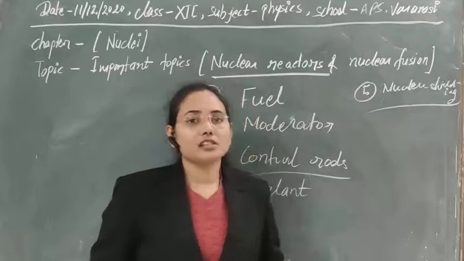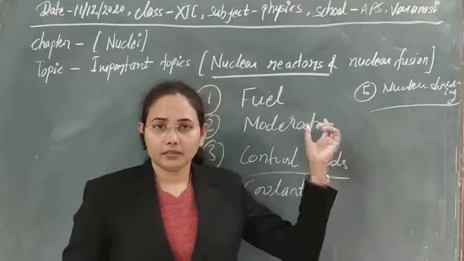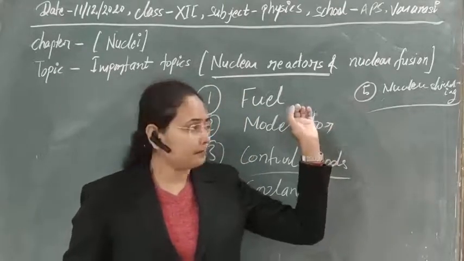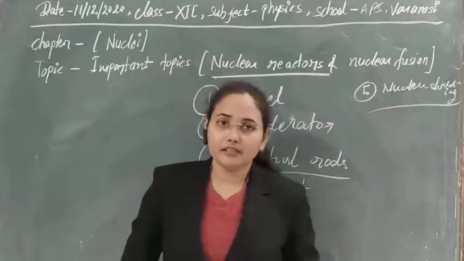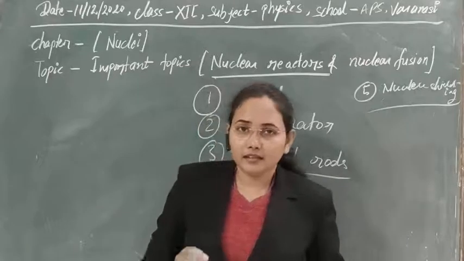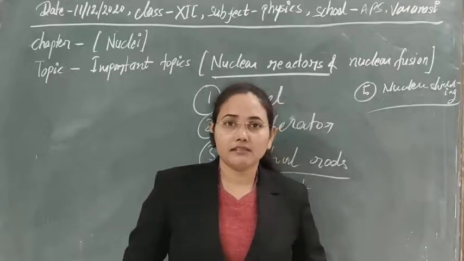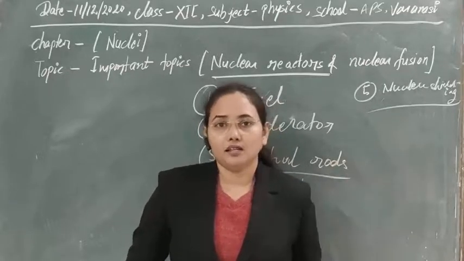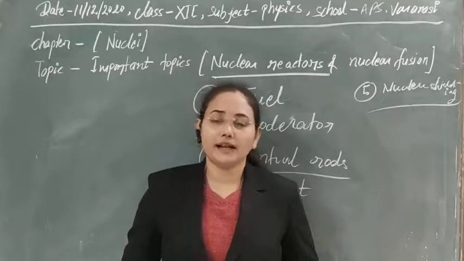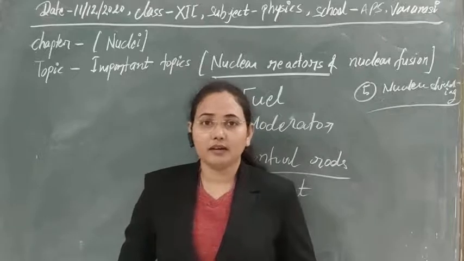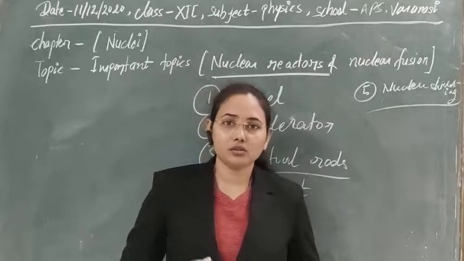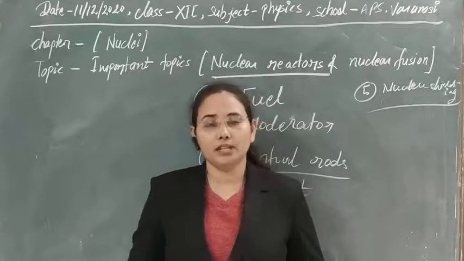After production of neutrons, they are bombarded on the fissionable material, and then the fission process takes place, and we get a huge amount of energy from there. To control the speed of the neutrons we use a moderator, and we also use control rods to absorb some of the neutrons.